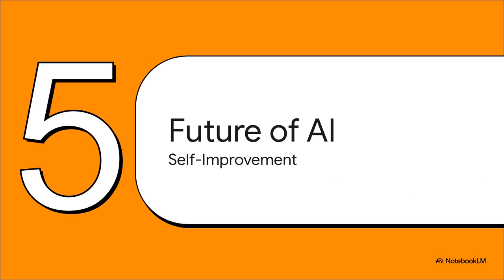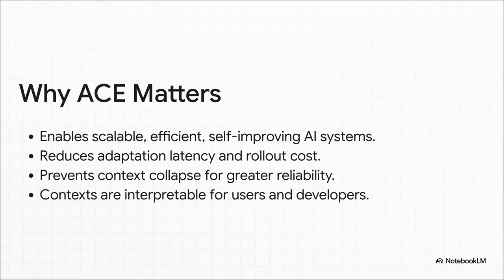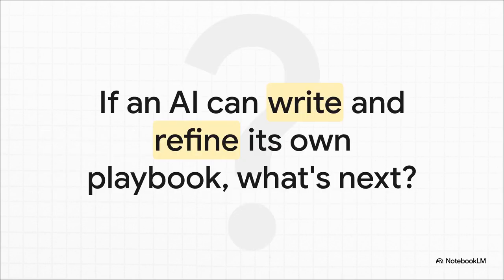So let's zoom out for a second. What does all this actually mean for the future of AI? Why does a framework like ACE really matter? The takeaways here are pretty huge. ACE really opens the door for AI that can truly improve itself in a way that's scalable and efficient. It makes the whole learning process much more reliable by completely avoiding that catastrophic forgetting we saw earlier. And maybe most importantly, because the playbooks are human-readable, it makes the AI's thinking process way more transparent and understandable to us.